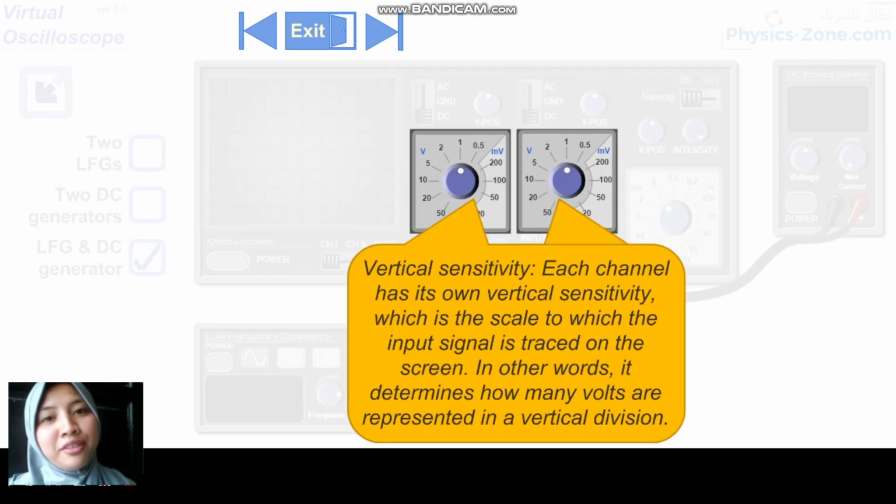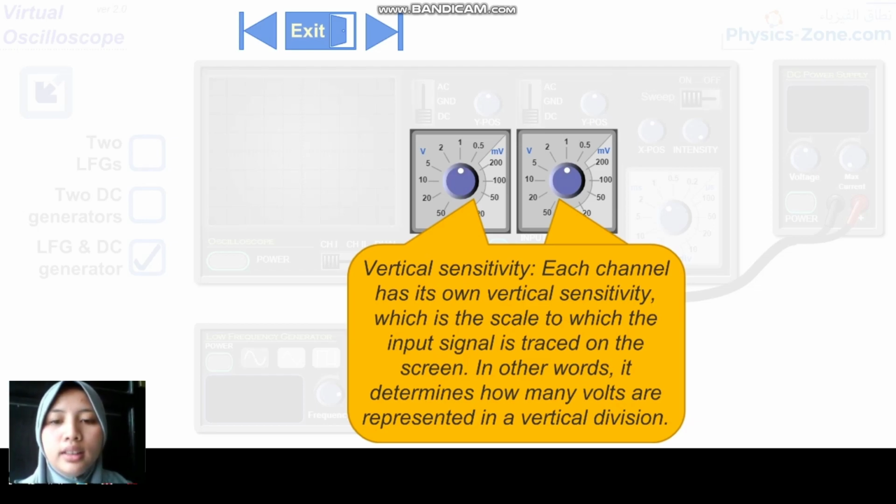Hello everyone, my name is Naftali Nurulillah. You can call me Naftali. In this session, I want to tell you how to use the oscilloscope. First is vertical sensitivity. Each channel has its own vertical sensitivity, which is the scale to which the input signal is tracked on the screen. In other words, it determines how many volts are represented in a vertical division.